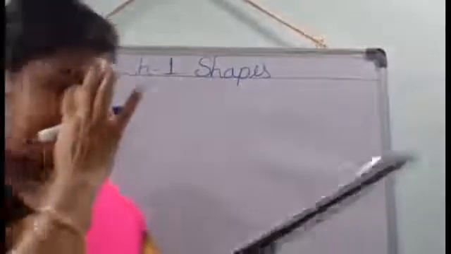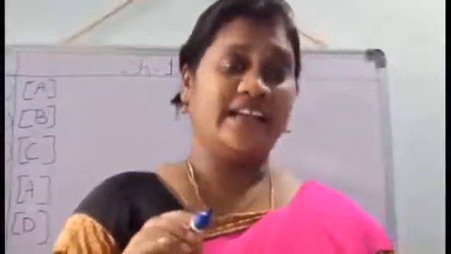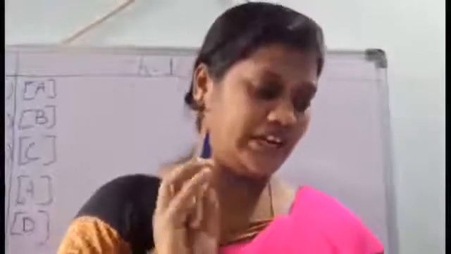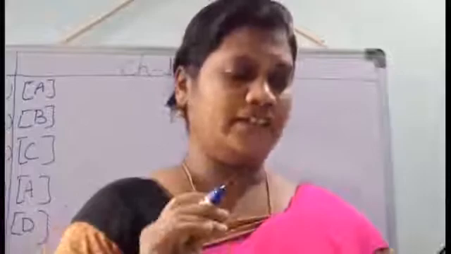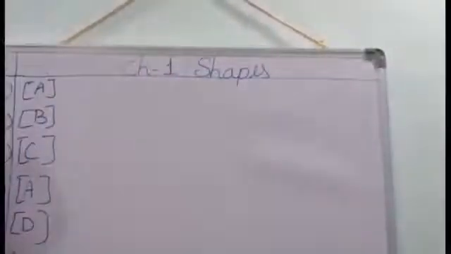Sixth one. A ray is a part of a dash: curved line, line segment, straight line, point. Straight line, option C. Understood, children? Next, turn the page.